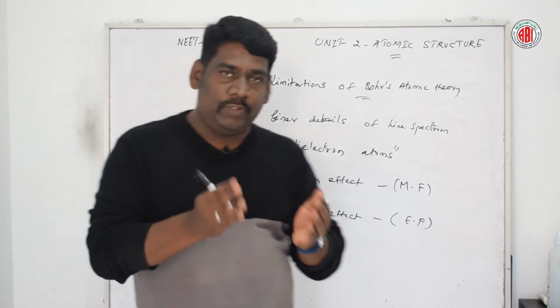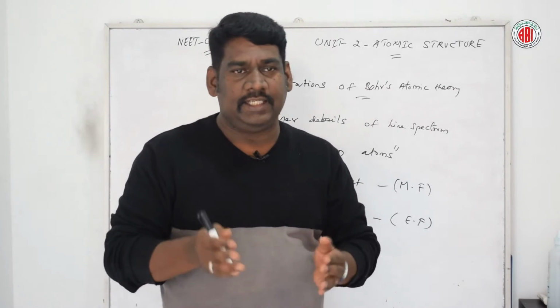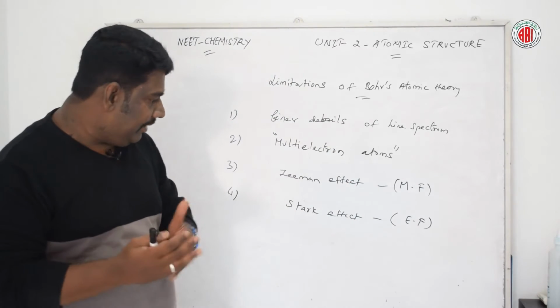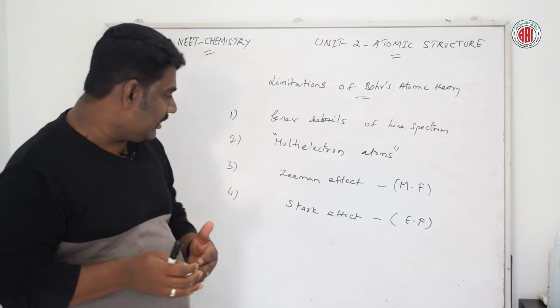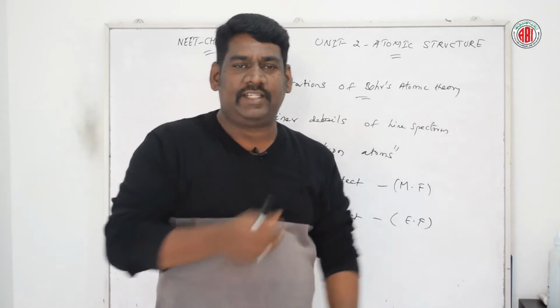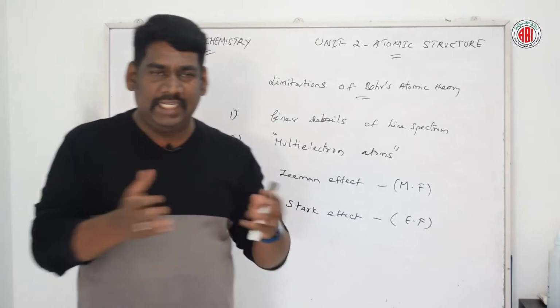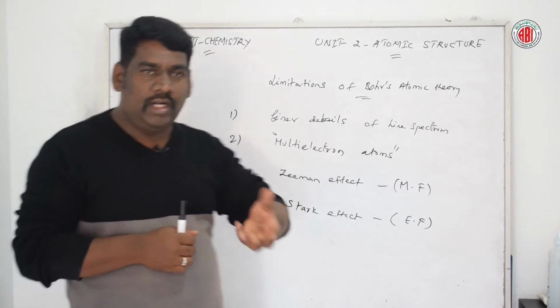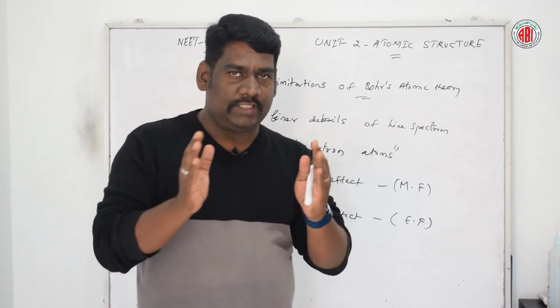Here also each spectral line is split into a number of lines. This phenomenon is called the Stark effect, and it could not be explained by Bohr's atomic theory.